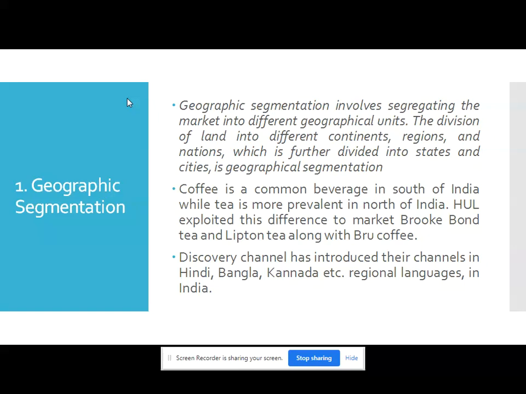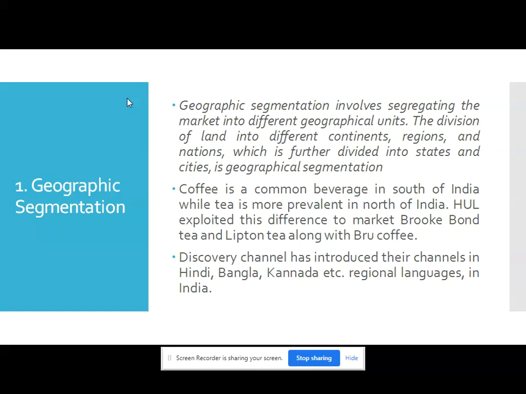So maybe in some region there is extreme cold weather, in some region extreme hot weather, some regions are at the seashore, and some countries are in desert type of locations. Similarly, differences can be observed in the people of North America, Europe, Middle East, and Asia.